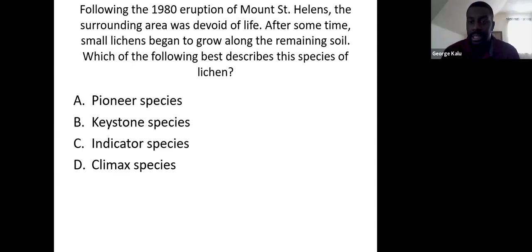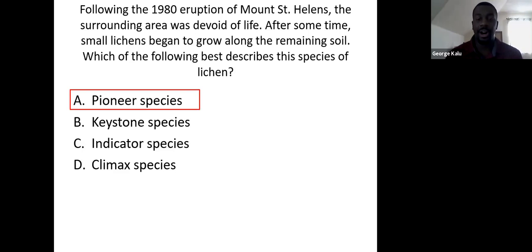What do we think here? Christopher says A. Jackie says A as well. Paul says A. Yes, and those would all be correct. So A is correct. So yes, this would be a pioneer species. This would be the first species that begins to show up after some eruption or some disturbance.